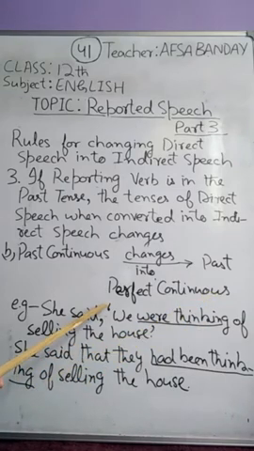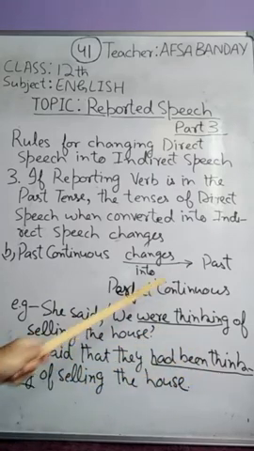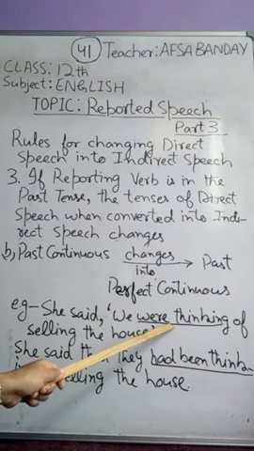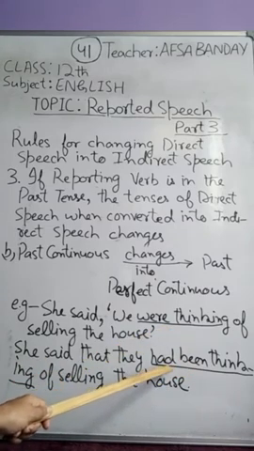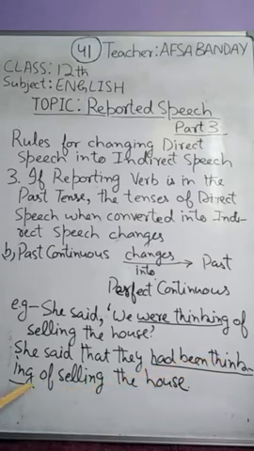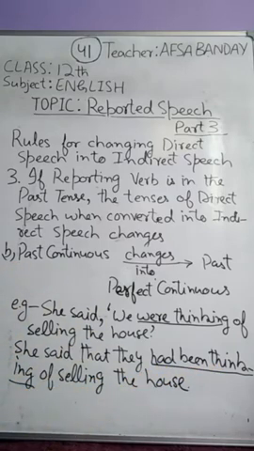Then when we convert it from direct speech into indirect speech, we write she said that they, we changes into they, had been thinking, past perfect continuous. So past continuous changed into past perfect continuous. We have written here had been thinking of selling the house, because we know that with past perfect continuous we use had been and the ing form of the verb. So past continuous changes into past perfect continuous.